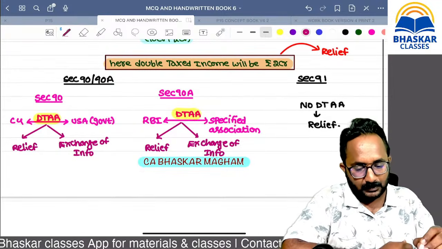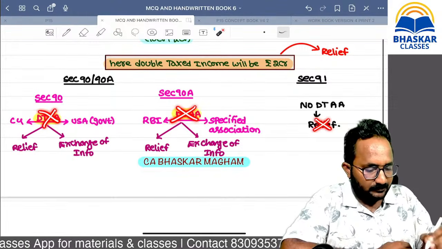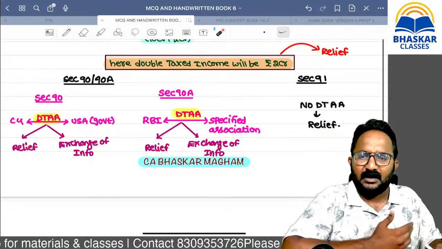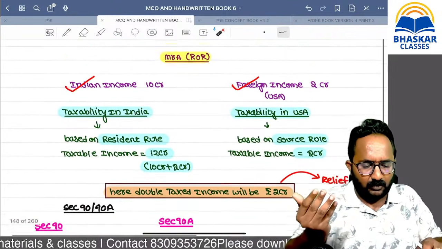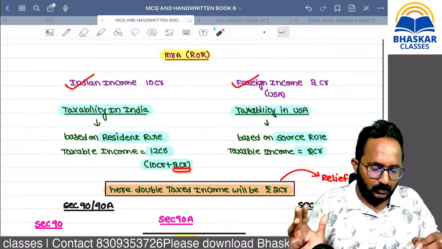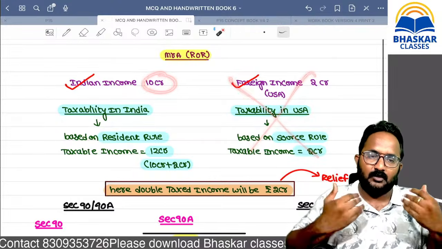Now remember, sir, what happens if there is no DTAA relief? If we are not providing the relief, what will happen? Definitely this fellow will evade the tax on that 2 crore. He will disclose only his Indian income. He will not disclose his foreign income.